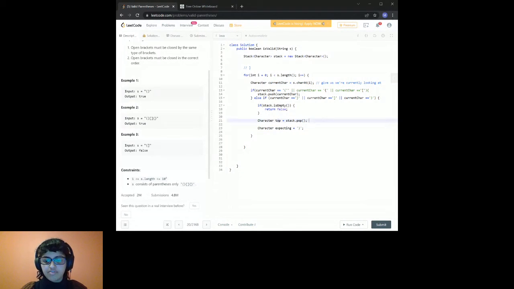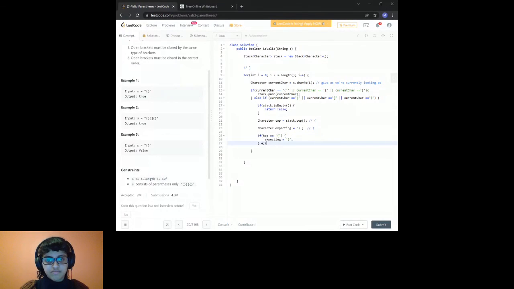So if we pull off this value from our stack, we want the expecting to be the corresponding closing bracket of that opening bracket. Okay, so let me set that up. If my top is equal to opening curly bracket, I'm going to say my expecting is equal to closing curly bracket.